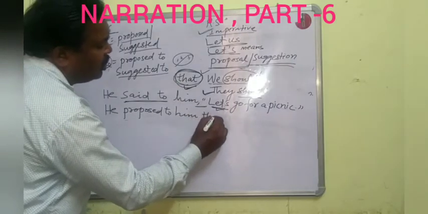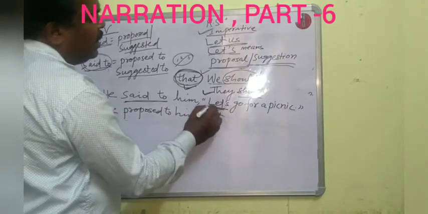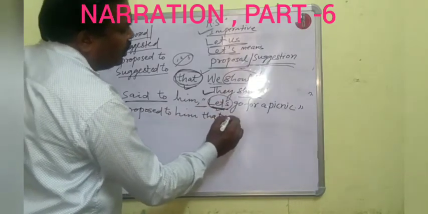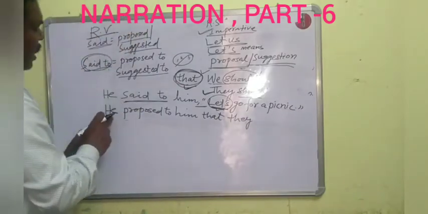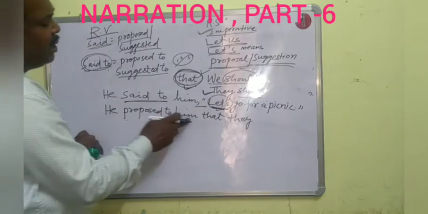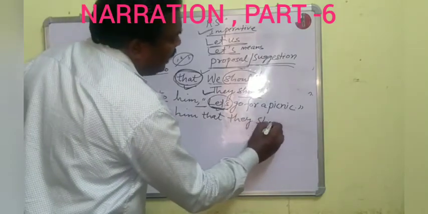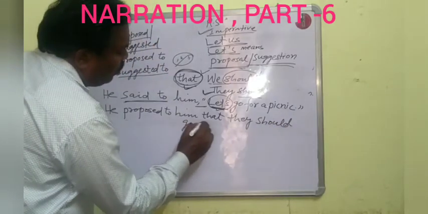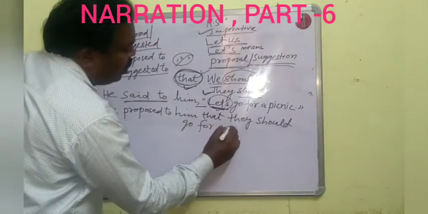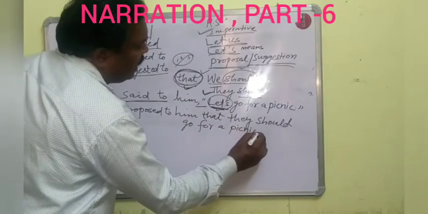Connector that will be used. He proposed to him that. Then remove let's. Use they should. Why they should? Because here the subject is third person and object is also third person. So we shall use they should. Then they should go for a picnic.